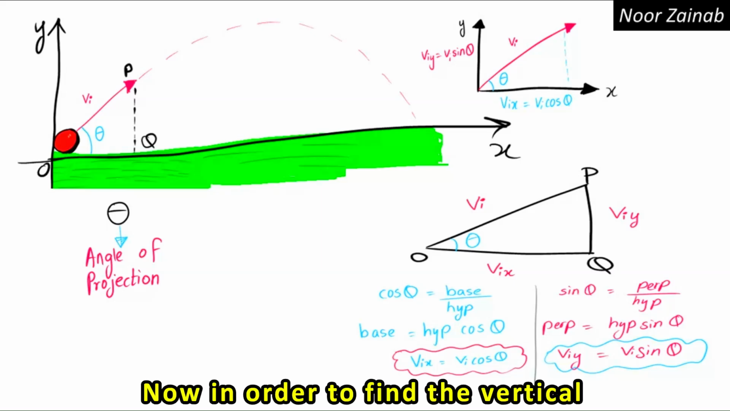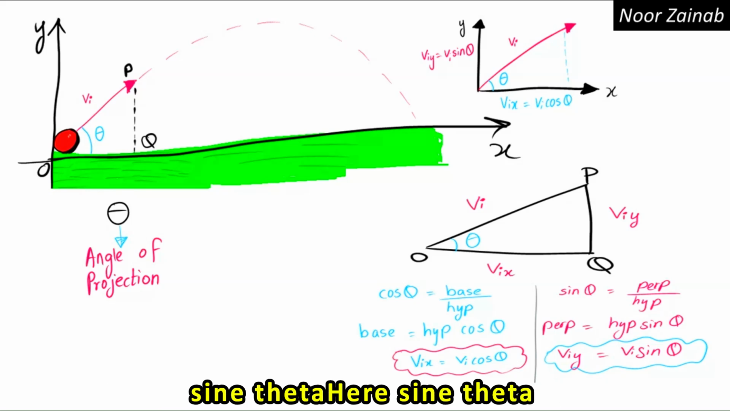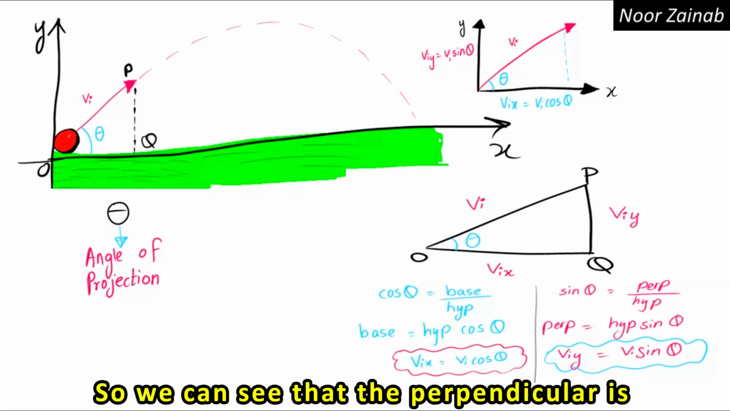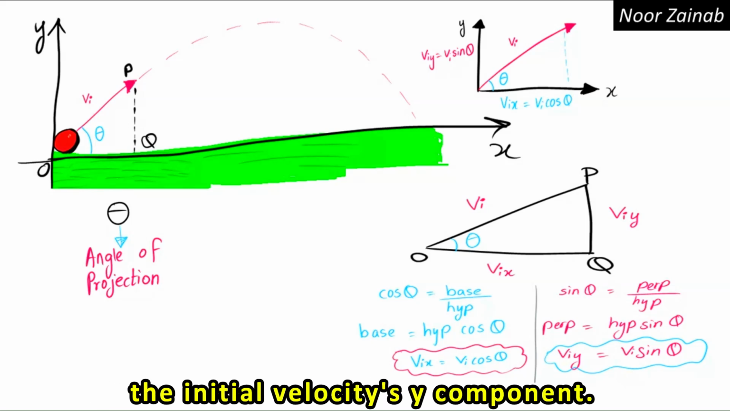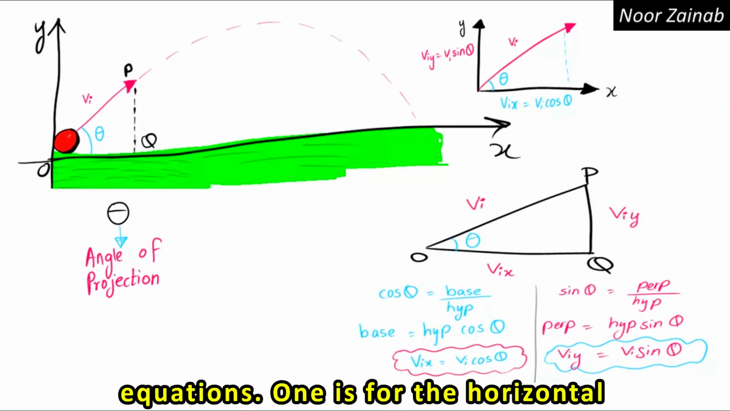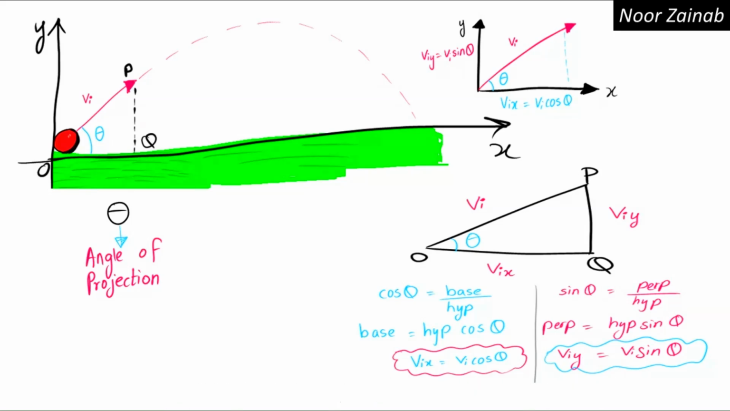Now, in order to find the vertical component of the velocity, we will take sine theta. Here, sine theta represents perpendicular over hypotenuse. So we can see that the perpendicular is the initial velocity's y component. So by putting this value, we get these two equations. One is for the horizontal component and one is for the vertical component of the velocity.